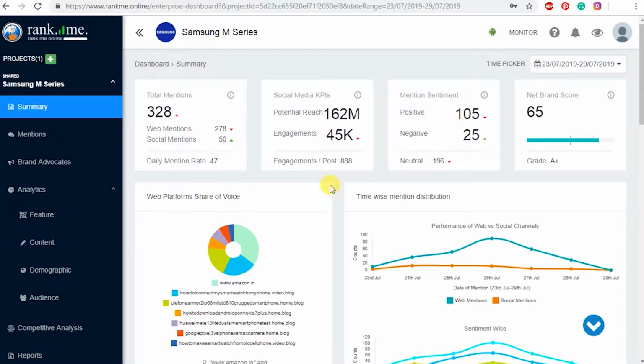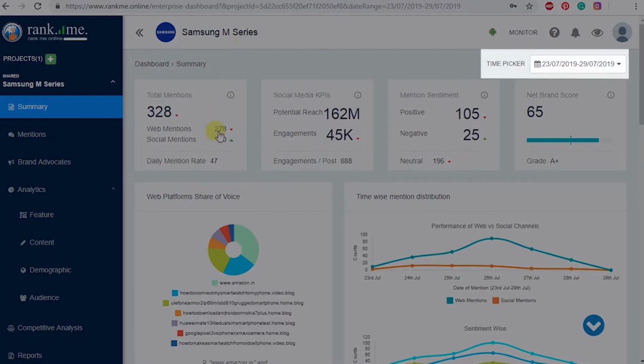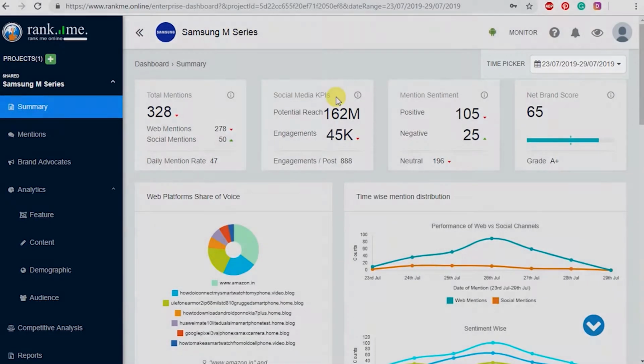This is your dashboard summary where you can visualize the key performance indicators and other strategic data for your organization at a glance. The first thing we set here is the range of time that we are interested in. According to that time period, we can see the total mentions of our project, that is Samsung M series mobile